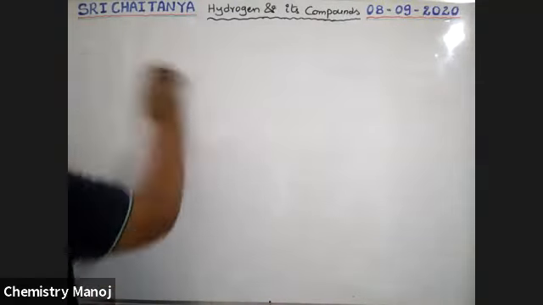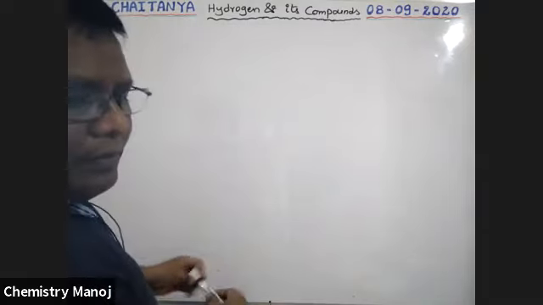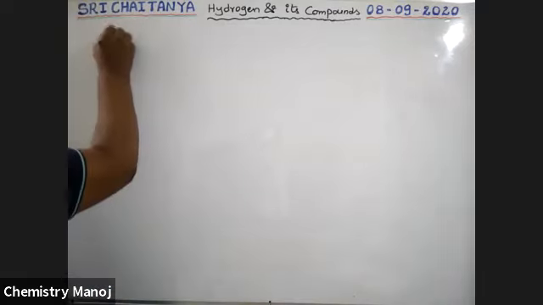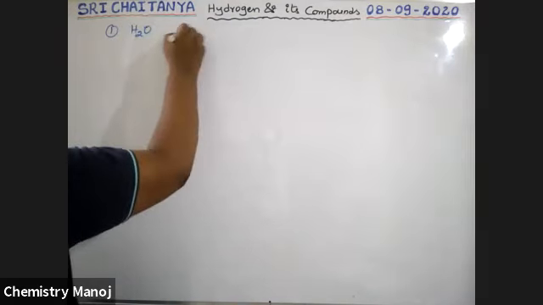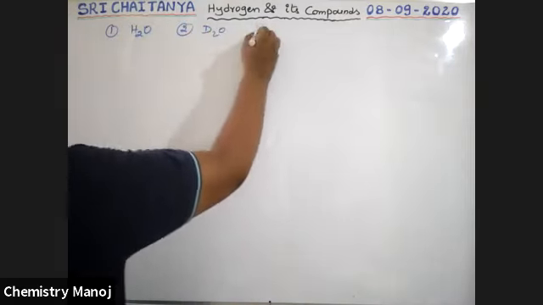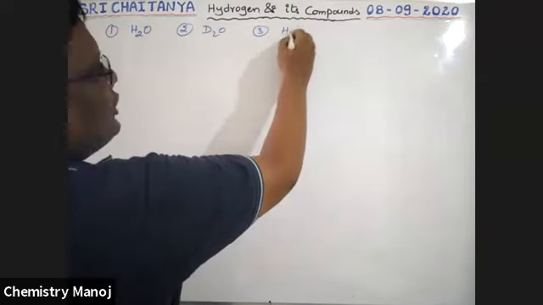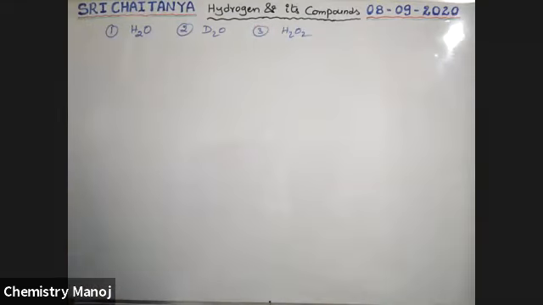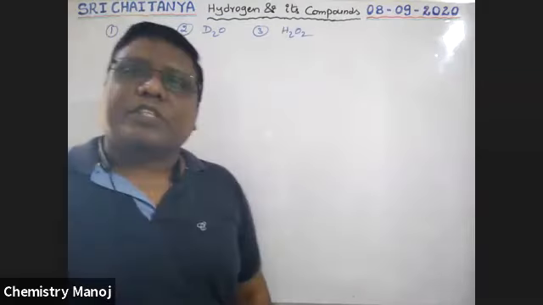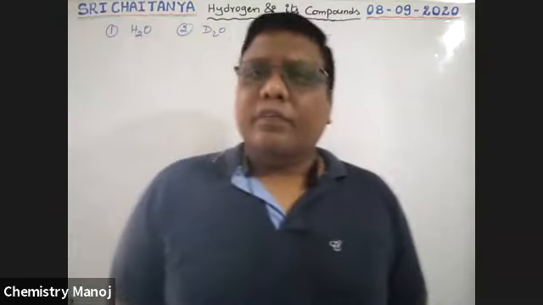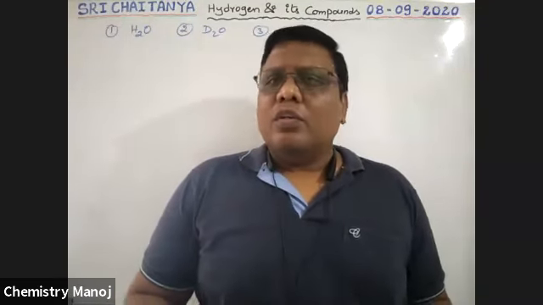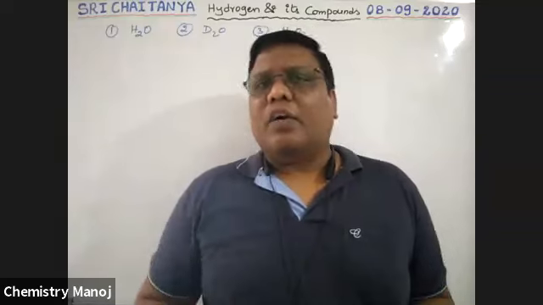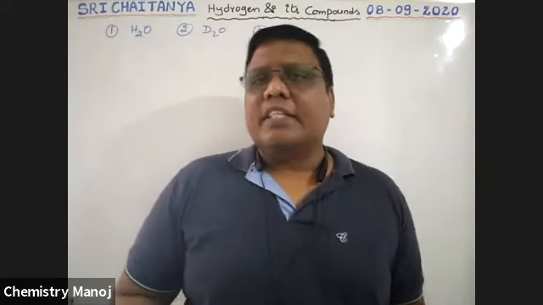One is water, the second is heavy water, and the third is hydrogen peroxide. We are starting here with water. What is this water? Where is it available? What are the properties and reactions of this water? Let us discuss the properties.